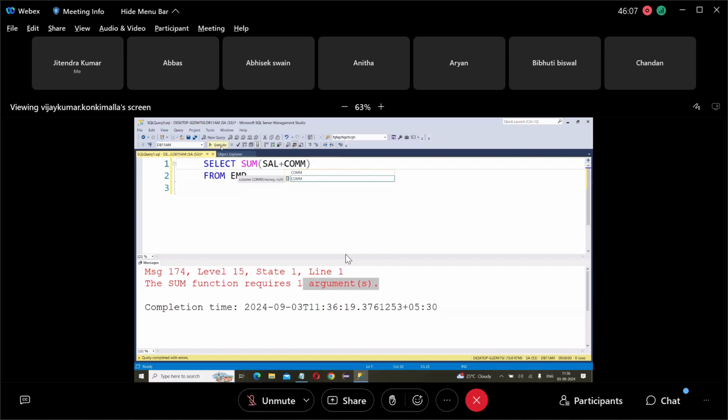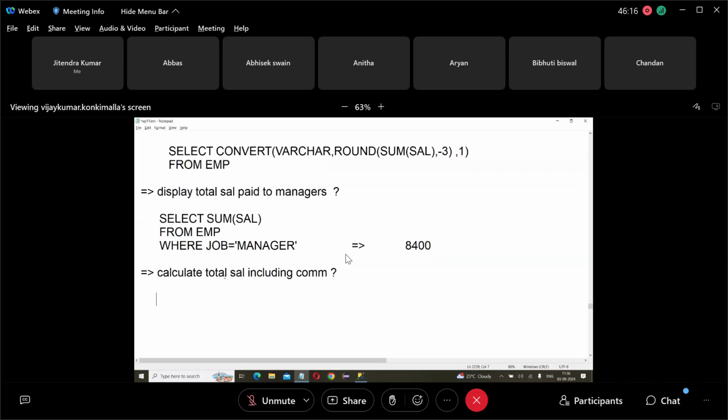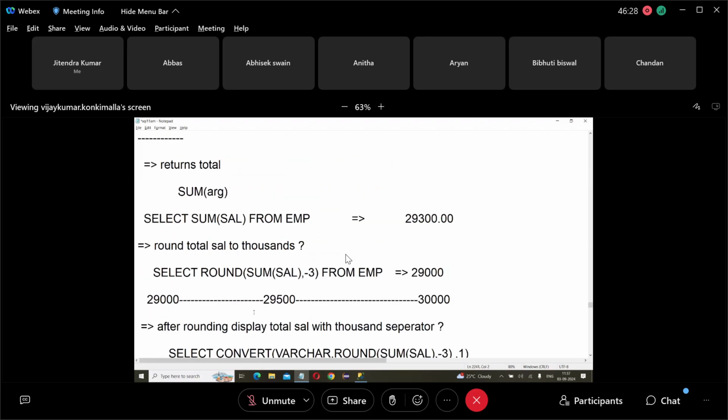Then total salary 7,900. What is the total salary? 7,000, and 900. So 7,900. It is wrong now. What was the total salary? 29,300.